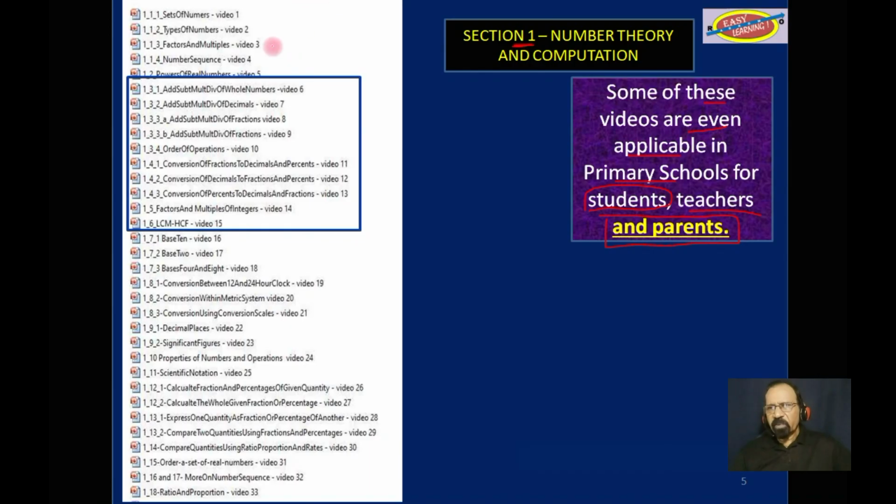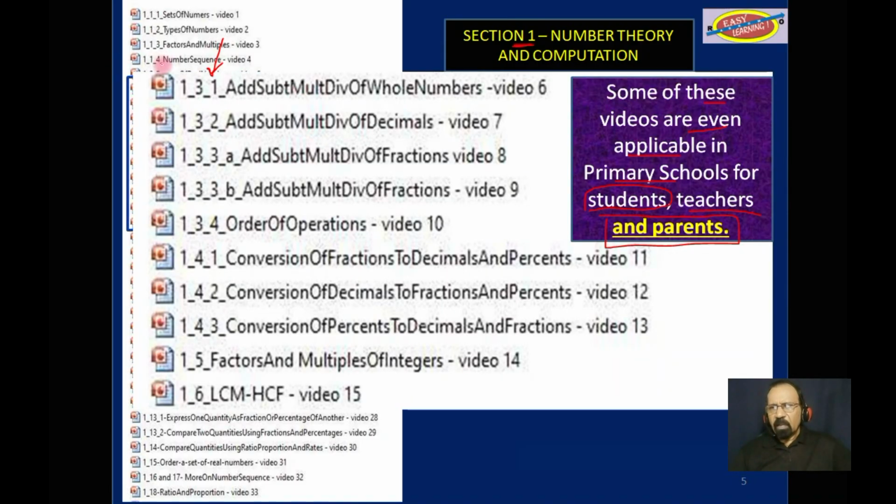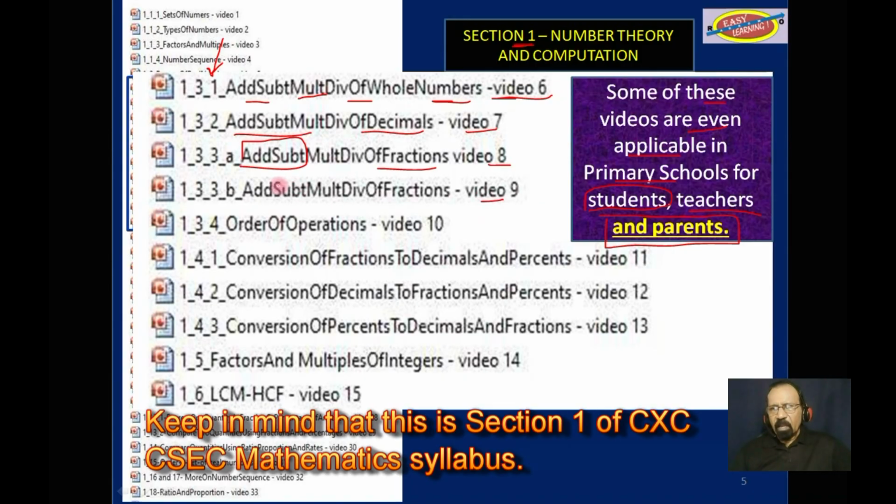For example, if you consider this box here, let me expand it to show you that section 1 really is primary school work. It says here, add, subtract, multiply, and divide whole numbers. That's video 6, whole numbers. And then video 7 says add, subtract, multiply, and divide decimals. And then video 8 talks about addition and subtraction of fractions. Video 9, multiplication and division of fractions, and so on.